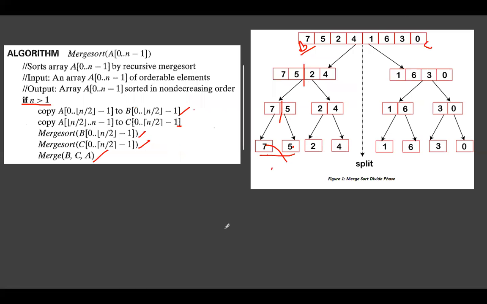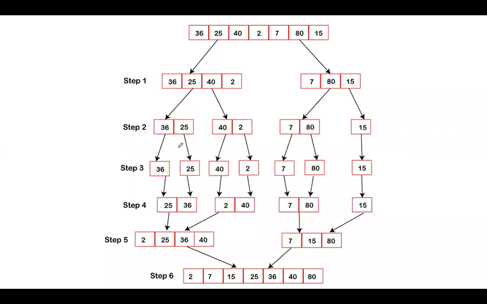So if I ask you to do the analysis, how are we going to write the time complexity, the total time it will consume? Okay, one more example is there. Array elements, 7 elements are there.